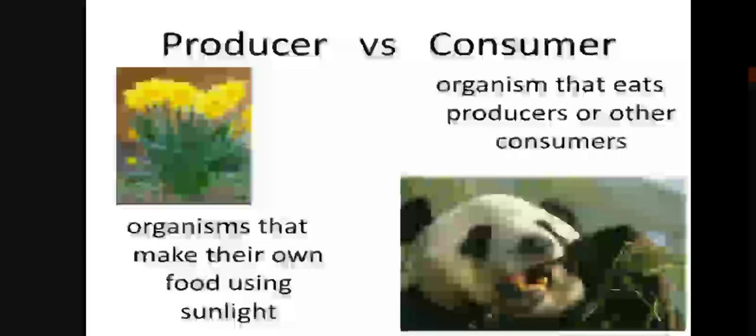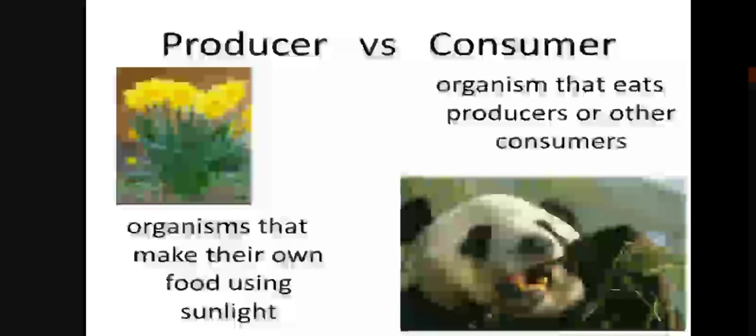Let us see what is meant by producer. This ecosystem mainly consists of one structure. It consists of producers, consumers and decomposers. Producers are all kinds of green plants which can synthesize their own food via the photosynthesis process. The type of organisms which depend on producers are called consumers. They depend on producers for their food need. That's why they are called consumers.